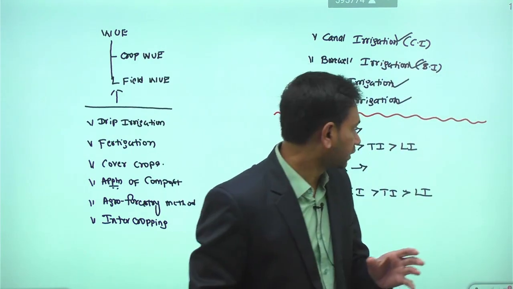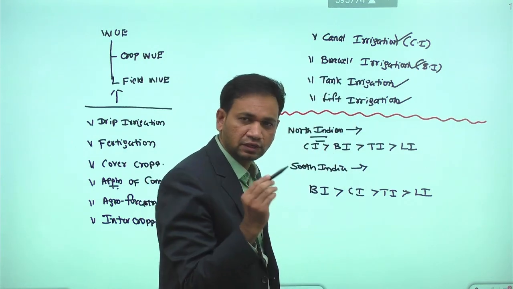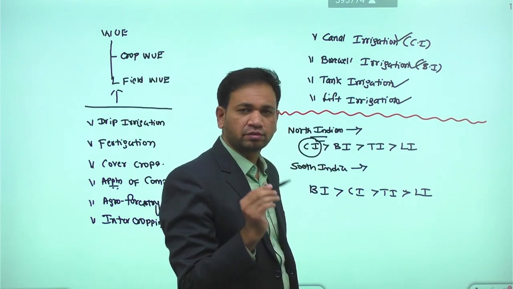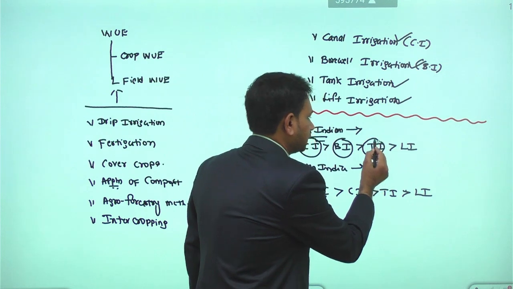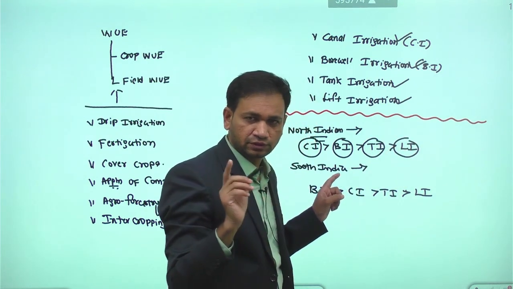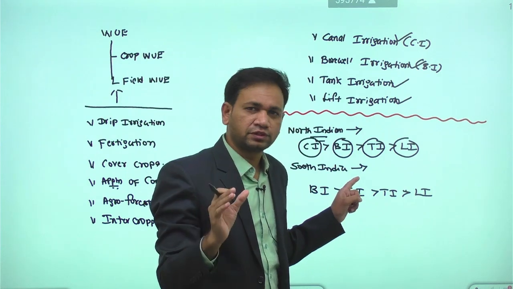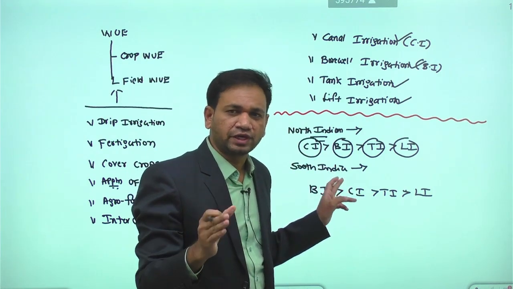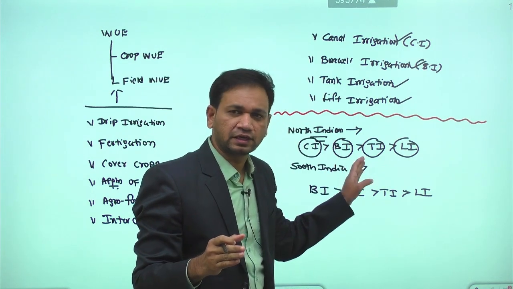As per the Economic Survey, in the North Indian region we have more potential from canal irrigation, followed by borewell irrigation, followed by tank irrigation, followed by lift irrigation. You have to remember this, as even in the prelims we can expect an observation question here.